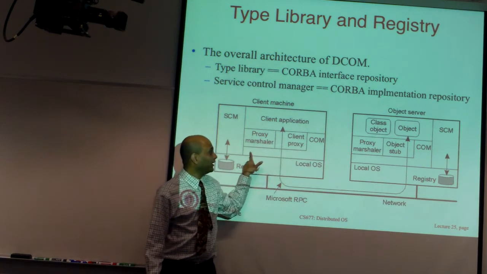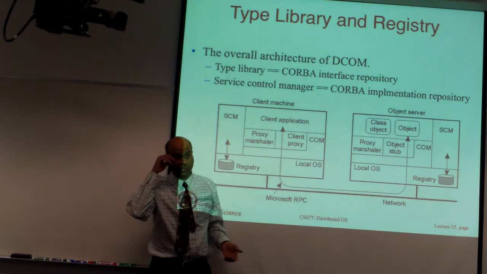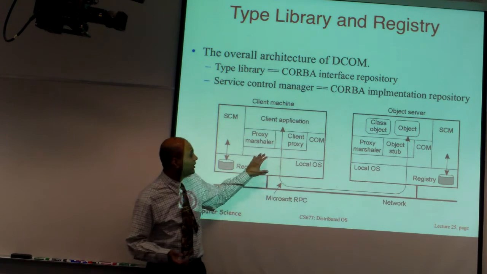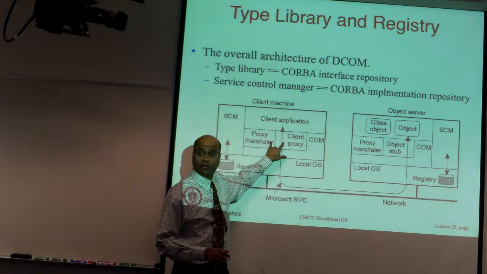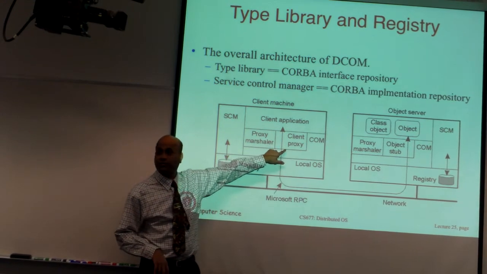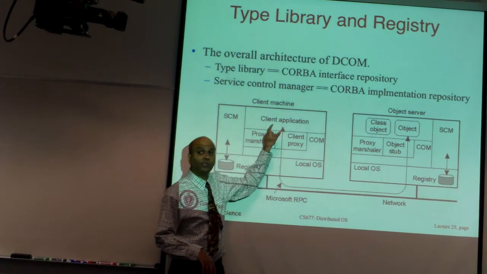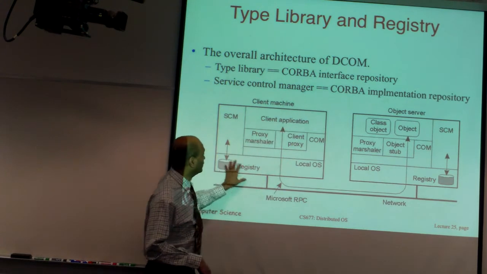This COM layer is the same as the ORB layer in CORBA. It's responsible for doing the inter-process communication, RPCs and so on. This is the stub layer. In fact, it's called a stub on the server side. Here it's just called a proxy. So this is the client stub, that's the server stub, that's the application code that you actually write. All of this is the middleware.